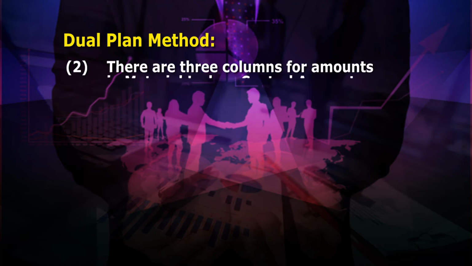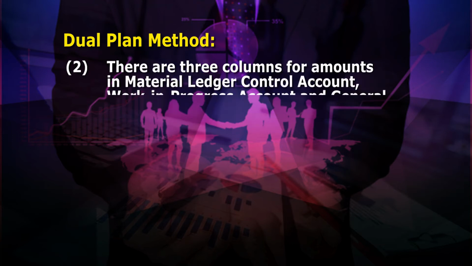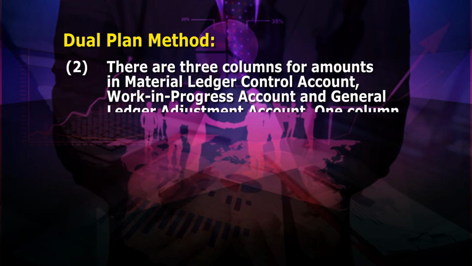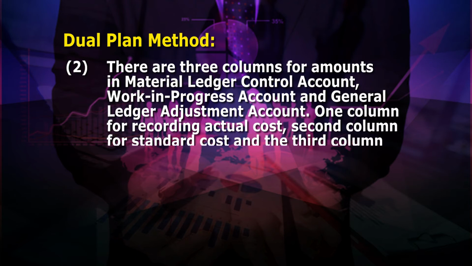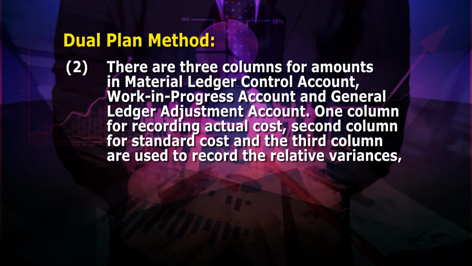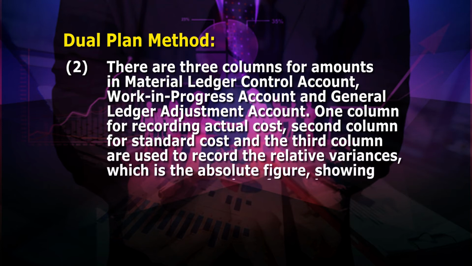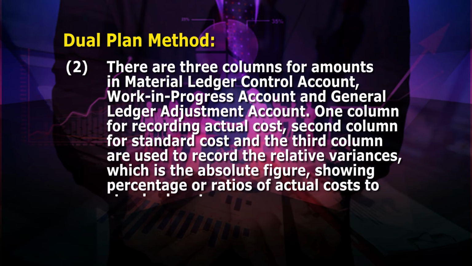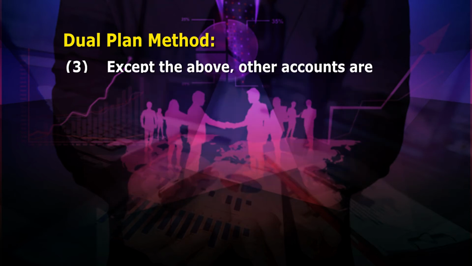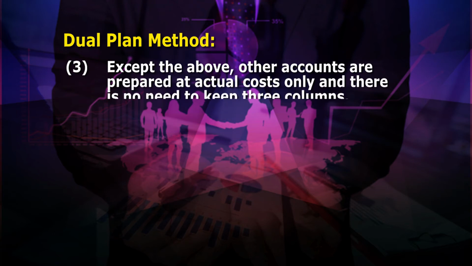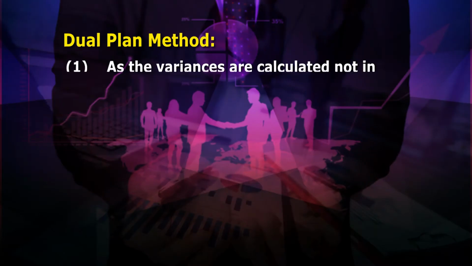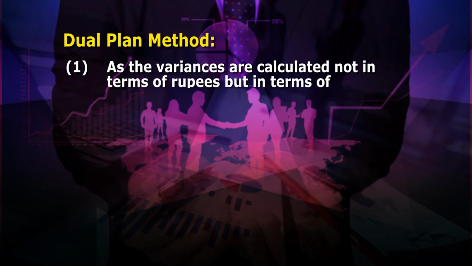Number 2, there are 3 columns for amounts in material ledger control account, work in progress account and general ledger adjustment account. One column for recording actual cost, second column for standard cost and the third column is used to record the relative variances, which is the absolute figure showing percentage or ratios of actual cost to standard cost. Number 3, except these 3, other accounts are prepared at actual cost only and there is no need to keep 3 columns.